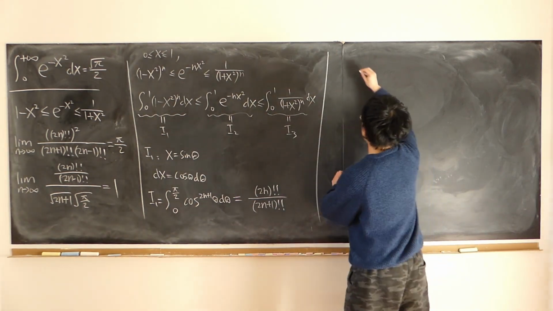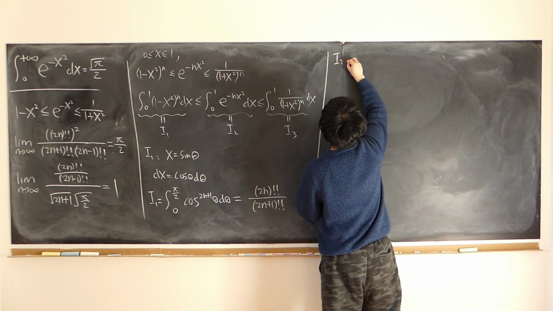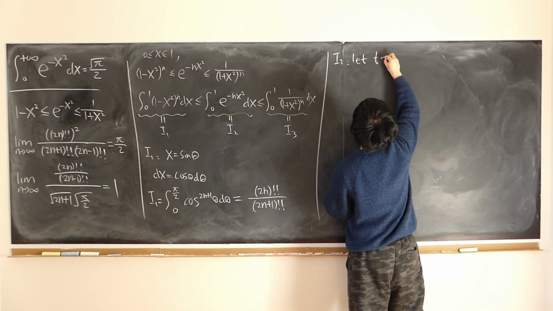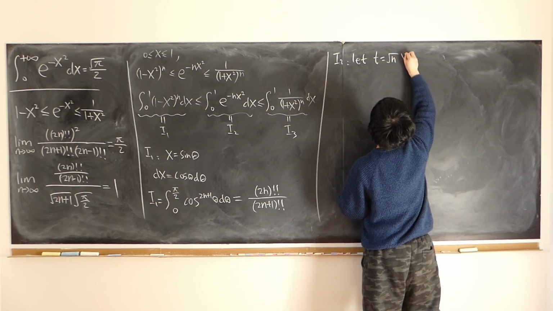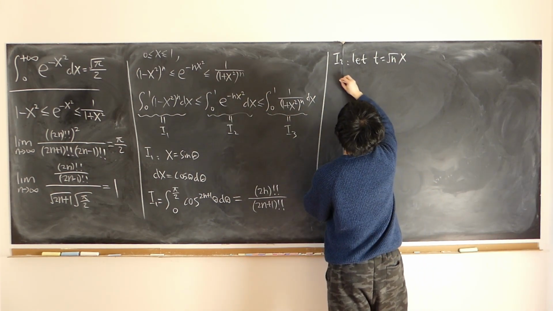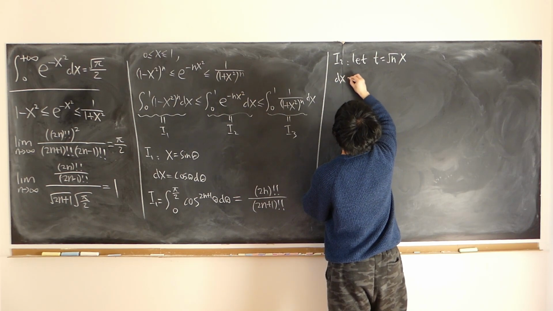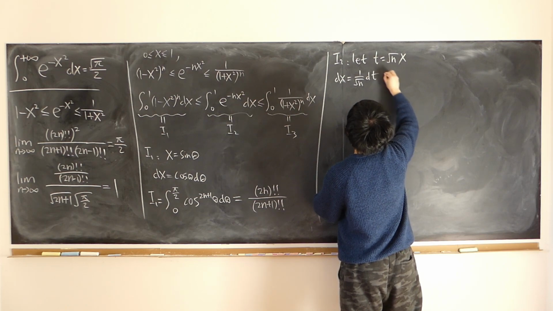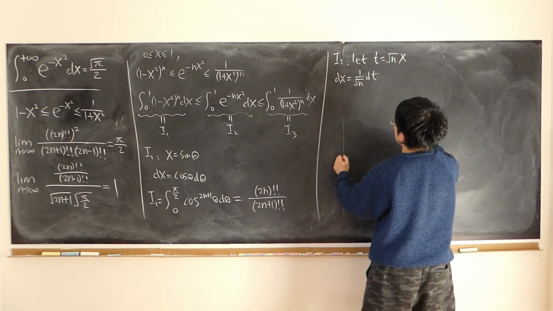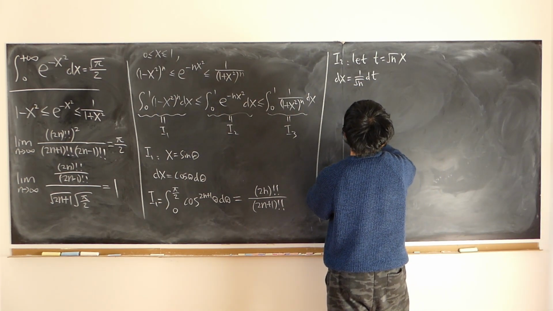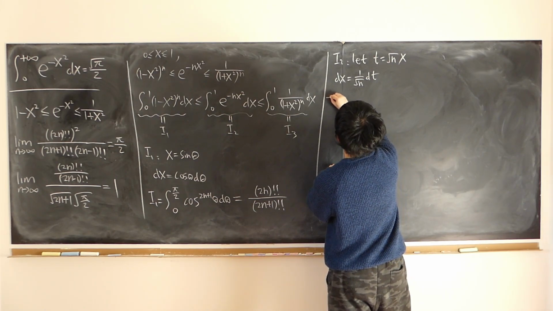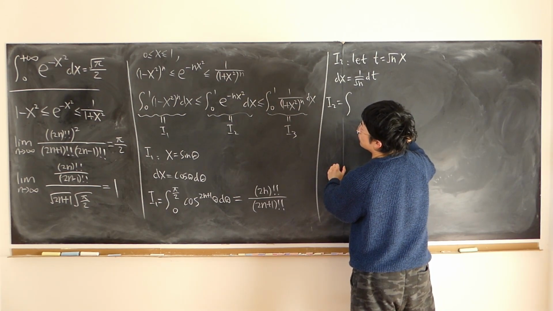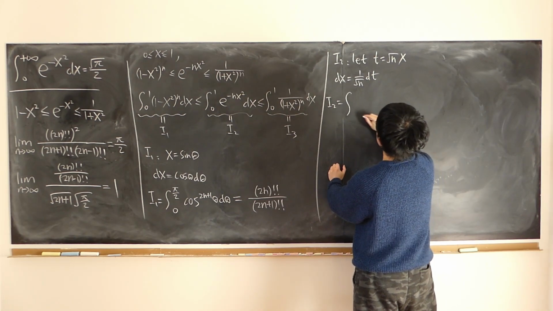Okay, so what's I2? For I2, we simply let t equal to square root of n times x. That way, dx is simply 1 over square root of n dt. This is a constant, 1 over square root of n. So also change the boundaries. I2: when x is equal to 0, t is equal to 0.